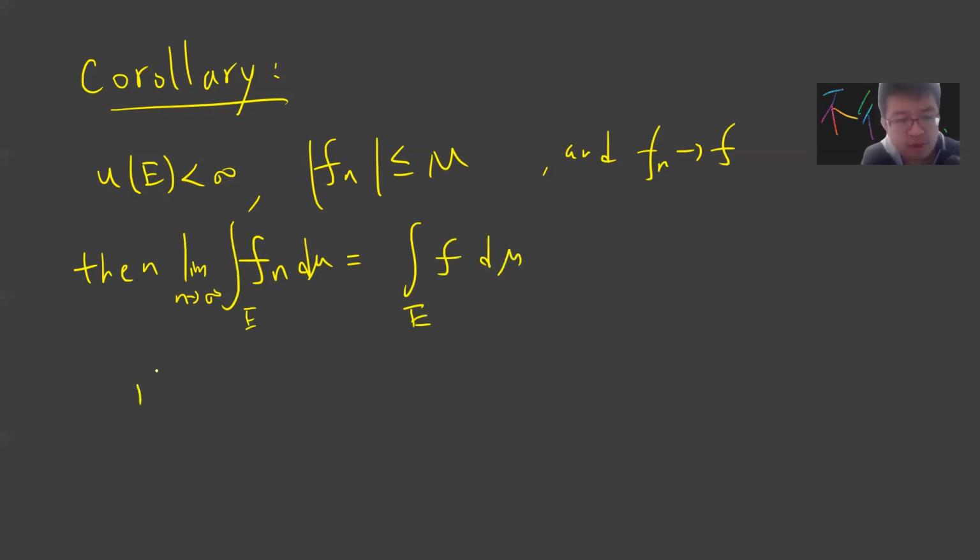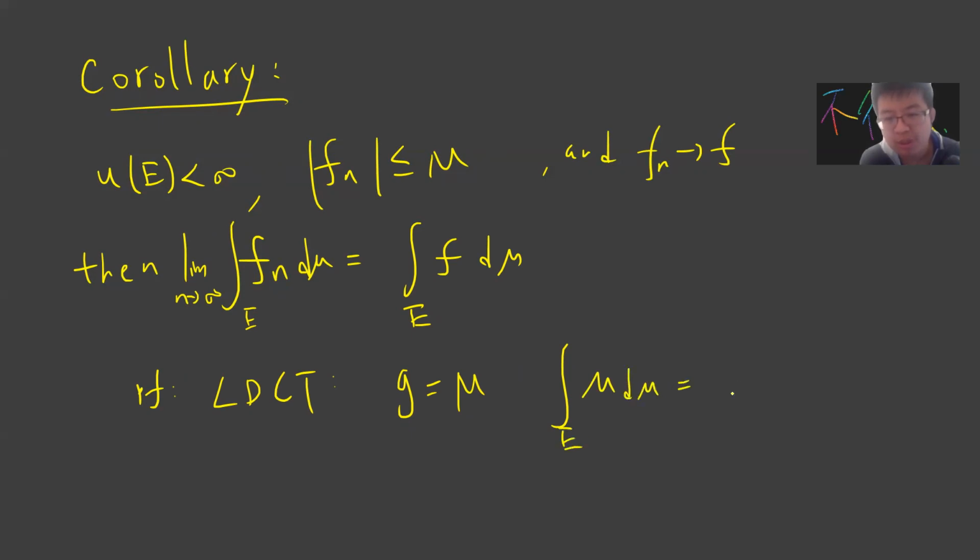The proof is just the dominated convergence theorem, but I choose G to be M. You need to prove that the integral of G on E is finite, but this is trivial, because it is M times mu of E, which is finite.